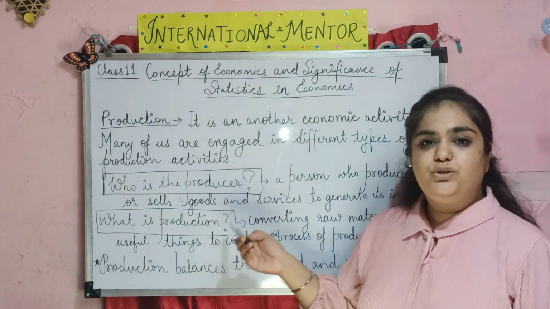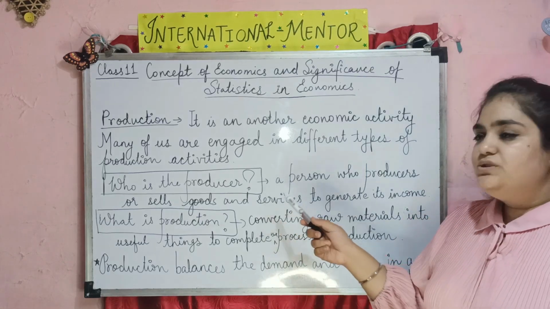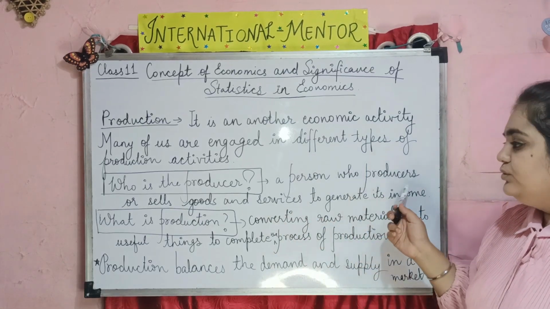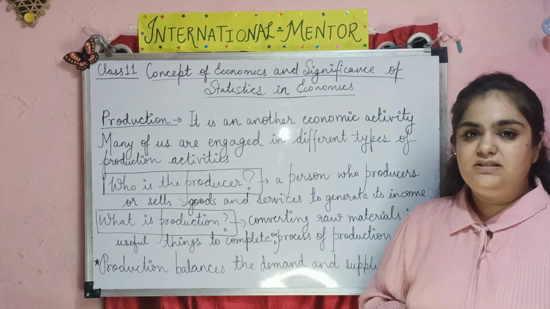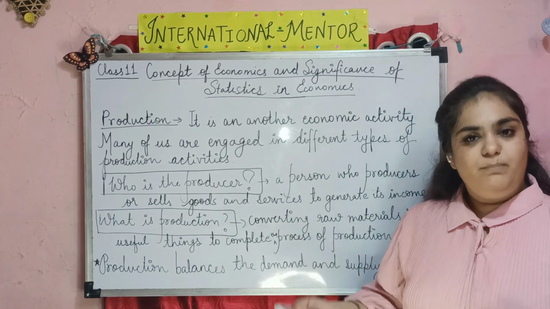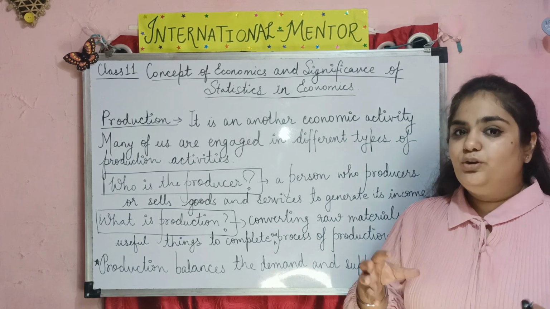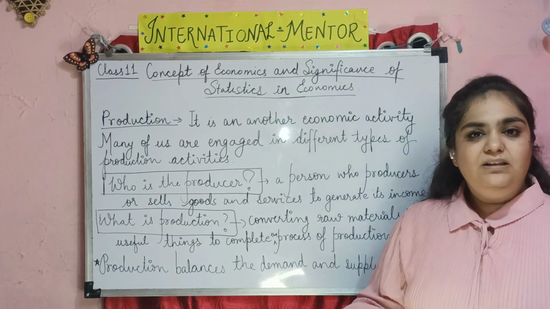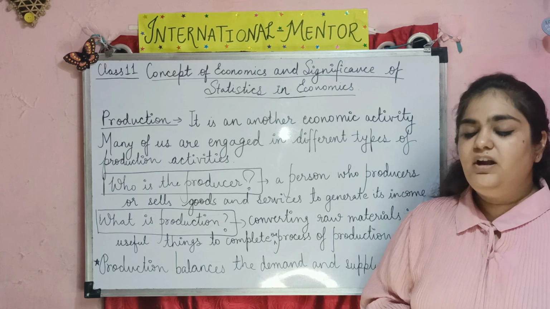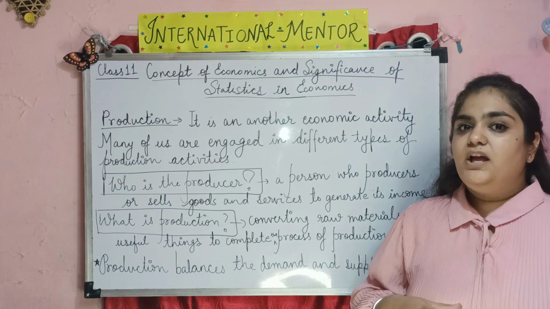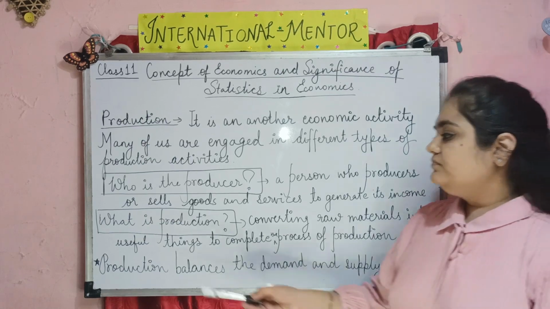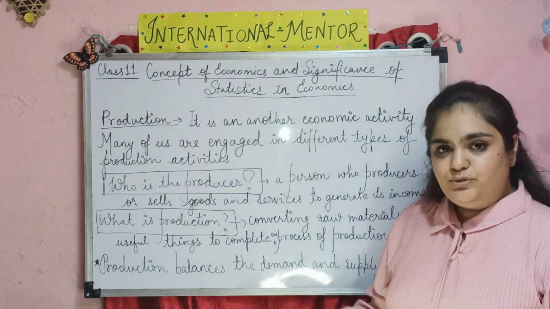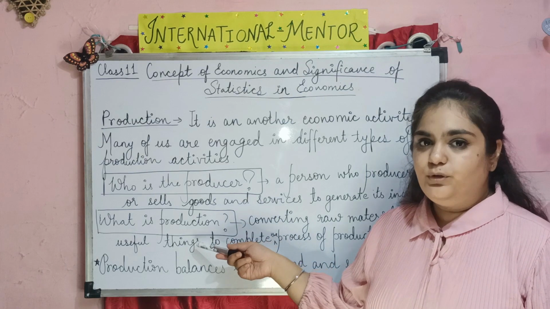So who is the producer? The producer is a person who produces or sells goods or services to generate income and profit in a business. The producers provide the products to the consumer and also add their income to the GDP of the nation.